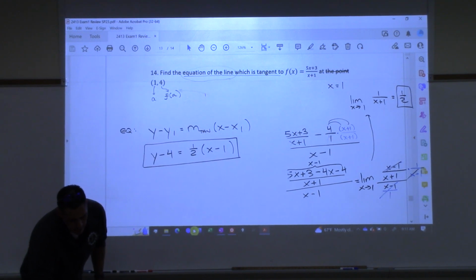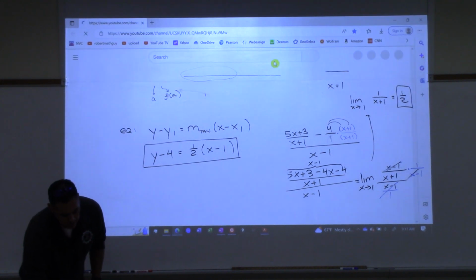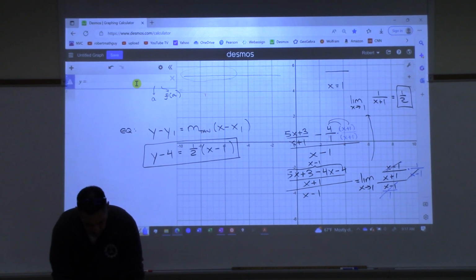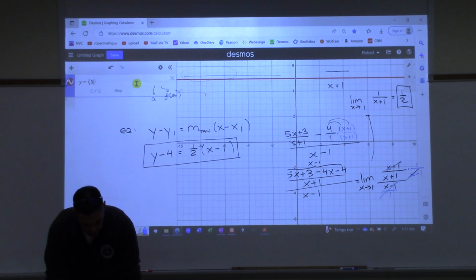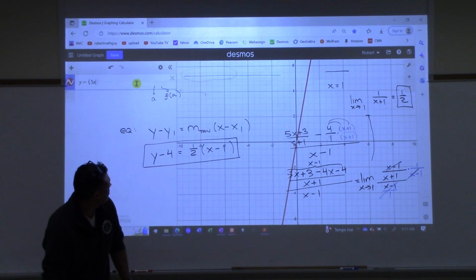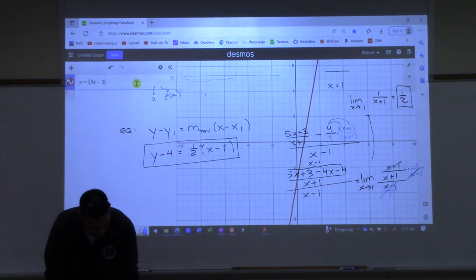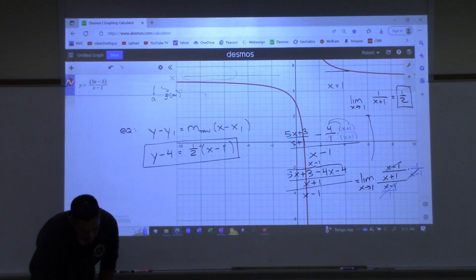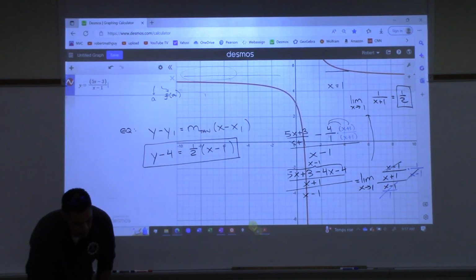So I'm gonna go graph this, maybe. Let's see. We have y equals 5x, what was it, minus 3? Was it minus 3? Over x minus, I think it might have been plus 3, hold on. Plus 3 over x plus 1.